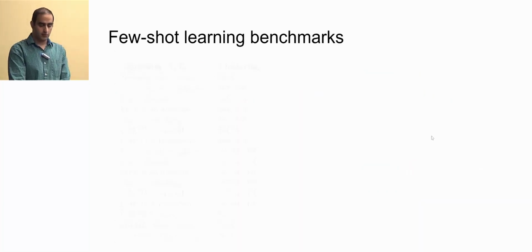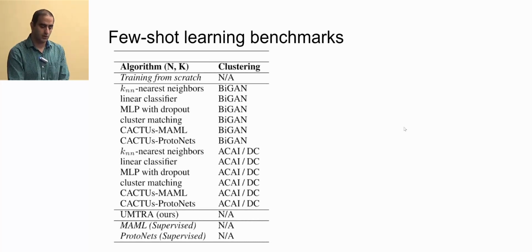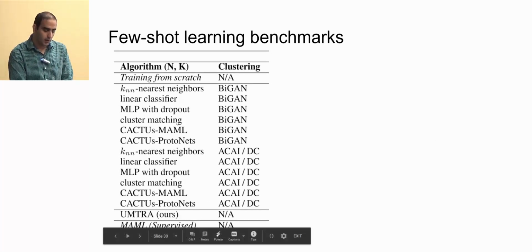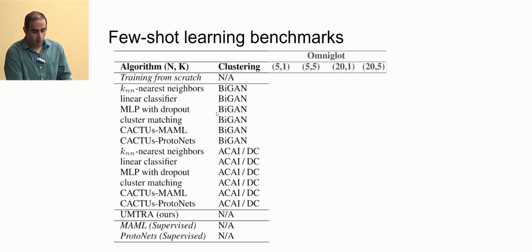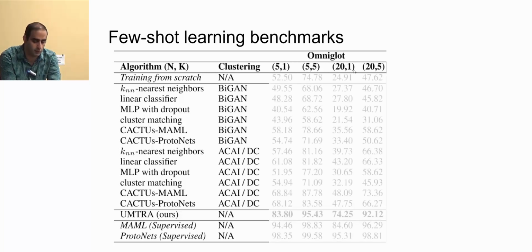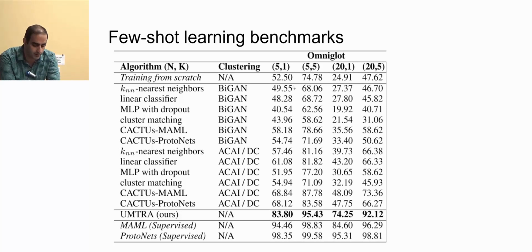So we evaluate our method on few-shot learning benchmarks. So here is our method, OMTRA. And these are different clustering algorithms, and then we apply a classifier on top of those clusterings based on just the few examples we have. And so we evaluate on Omniglot for 5-way one-shot, 5-way 5-shot, 20-way one-shot, and 20-way 5-shot.